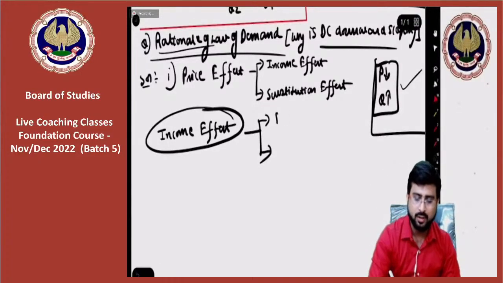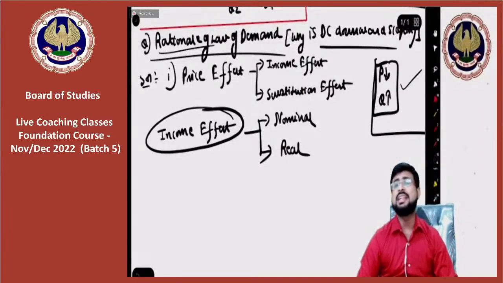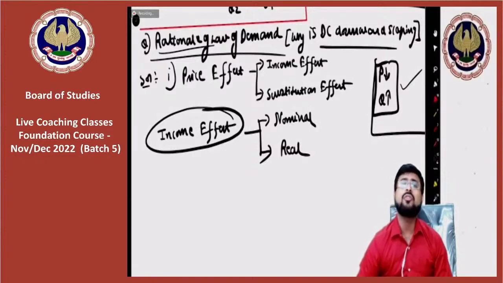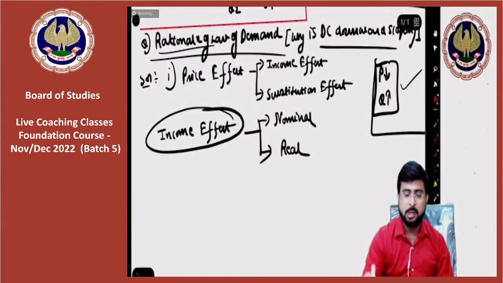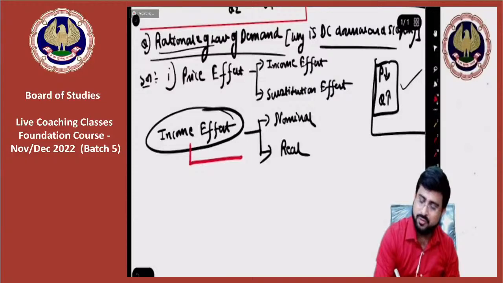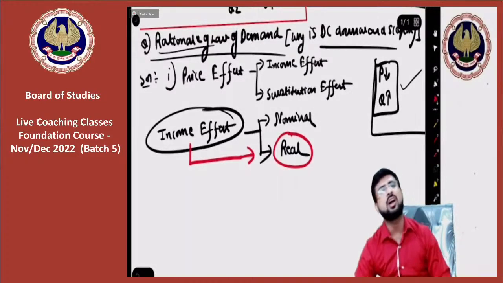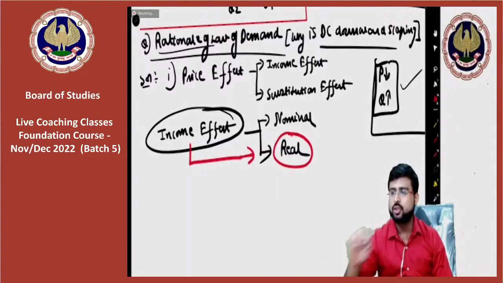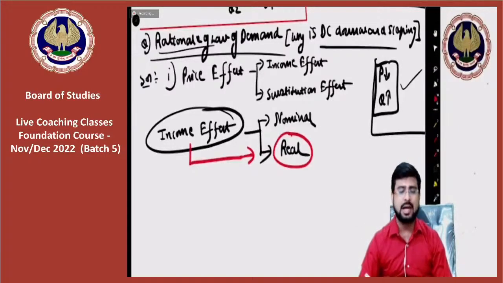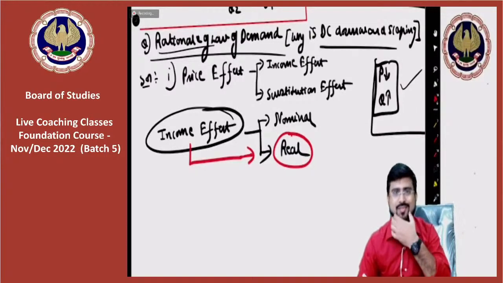Number one, nominal income, and then there is something called real income. In exam you may be asked, income effect is concerned with which one of them? Please remember, friends, income effect is concerned with real income.